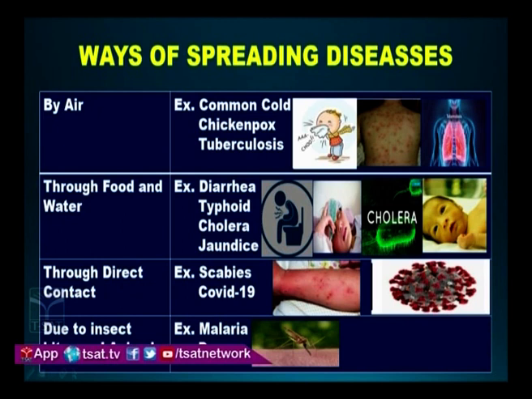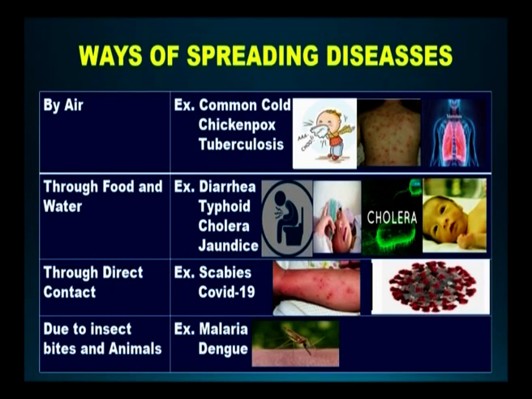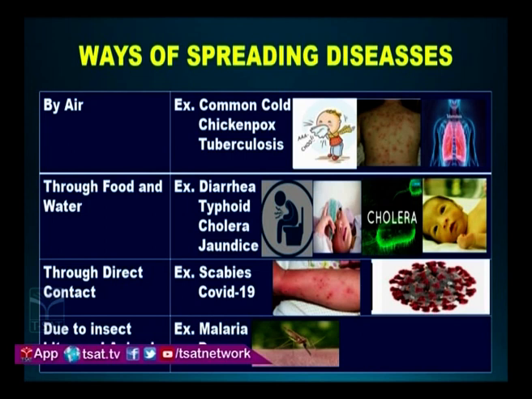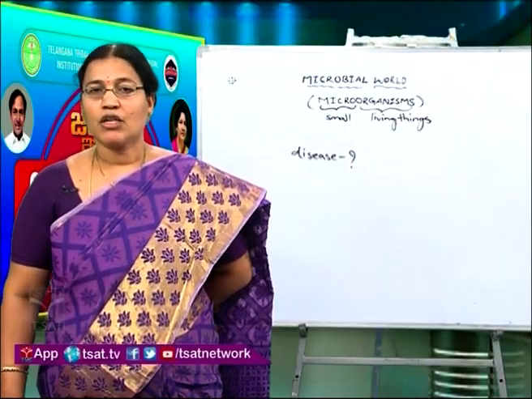Next, through direct contact, diseases like scabies and COVID-19 are spread by touching the infected person. When we touch the infected person, it comes to our body. So, we should keep such persons away from us. We should keep them in a separate room and we should not use their belongings. That is what is meant by quarantine. These days we are doing this quarantine for 2 to 3 weeks for COVID-19.